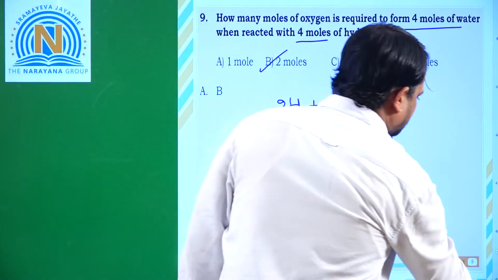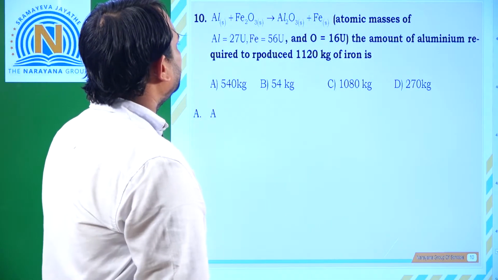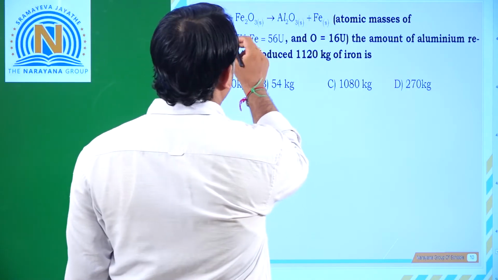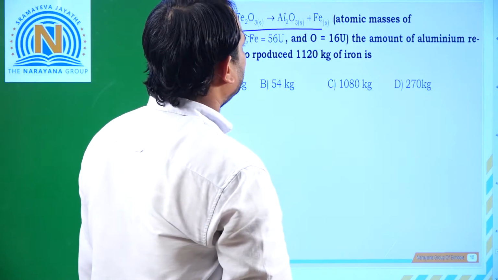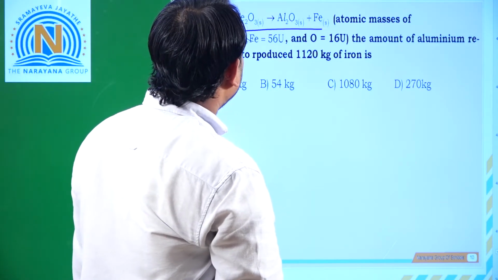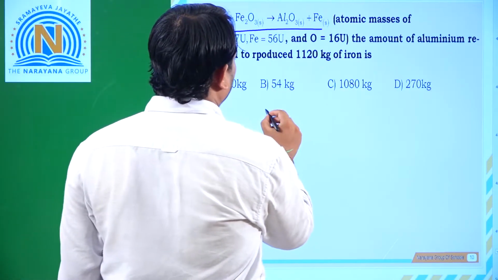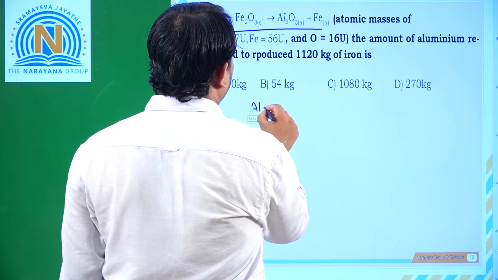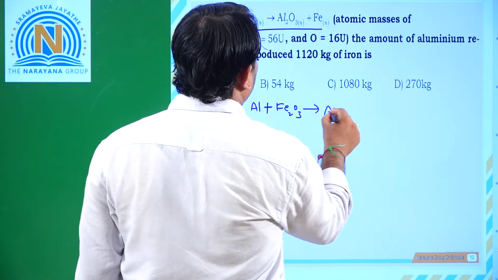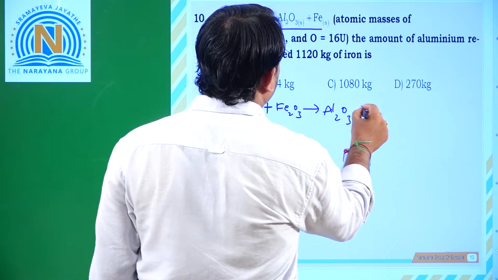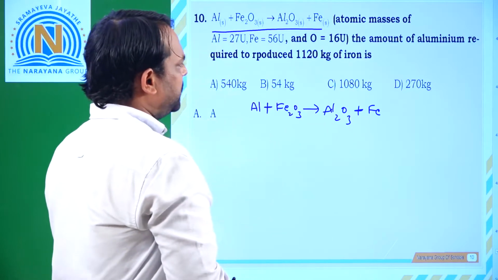And next, the textbook question: addition of aluminium plus iron oxide gives rise to aluminium oxide plus iron. So atomic mass is also given. The amount of aluminium required to produce 1120 kg of iron. So what is the equation? Aluminium plus iron oxide Fe2O3 gives rise to Al2O3 plus Fe.